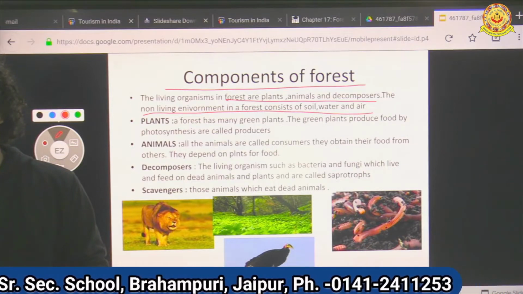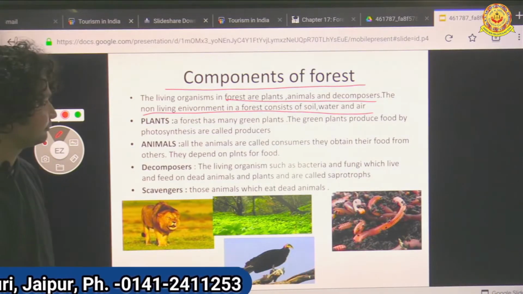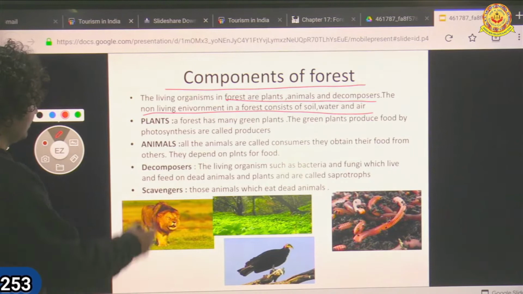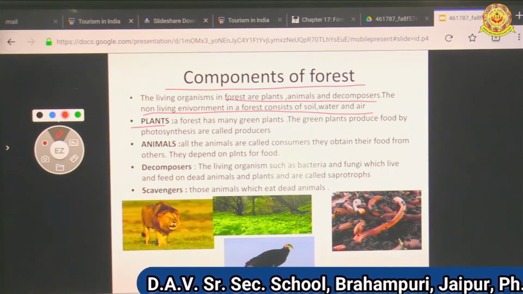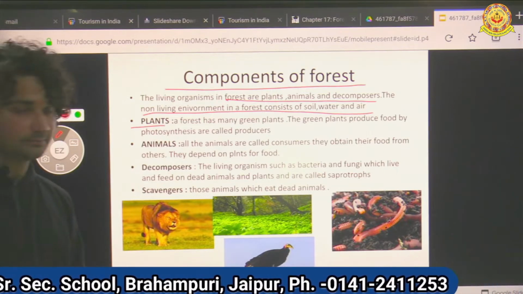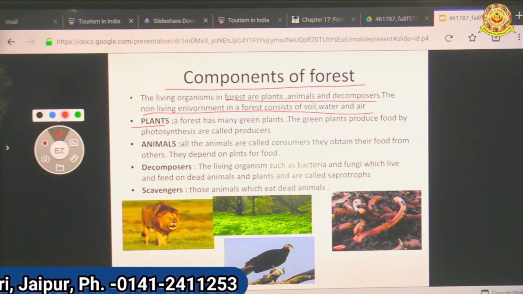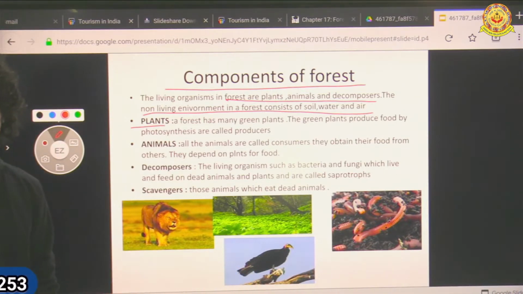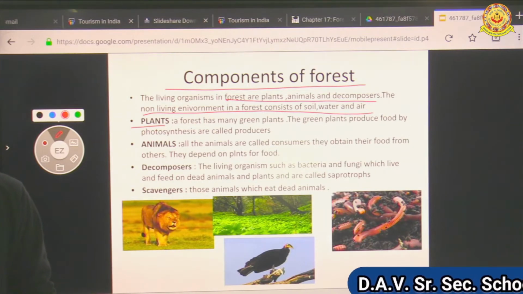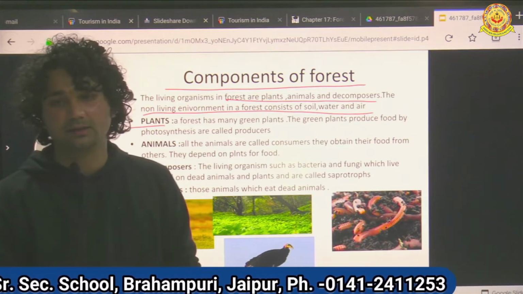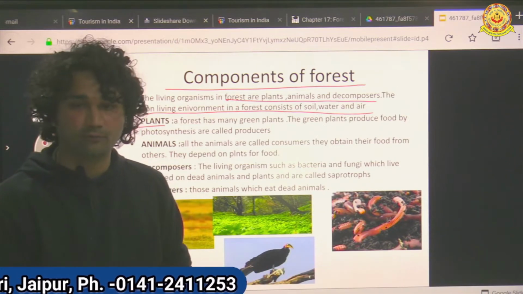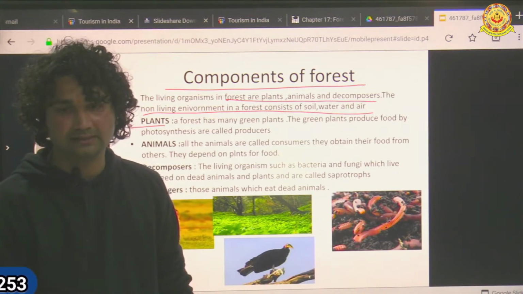Forests have many green plants. The green plants produce food by the process of photosynthesis. You all know what the process of photosynthesis is. Photosynthesis is a process in which plants make their own food in the presence of sun.